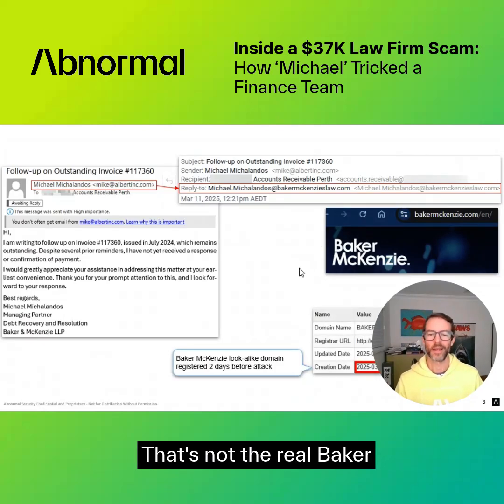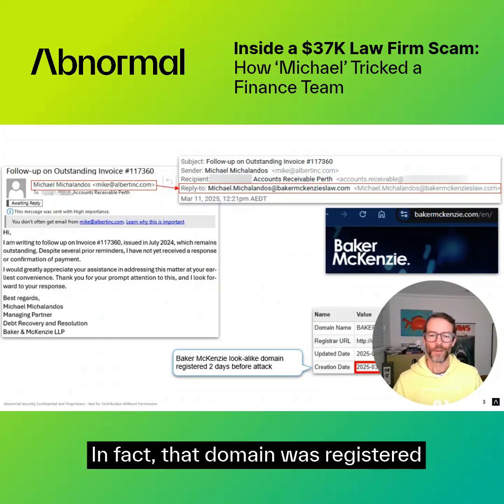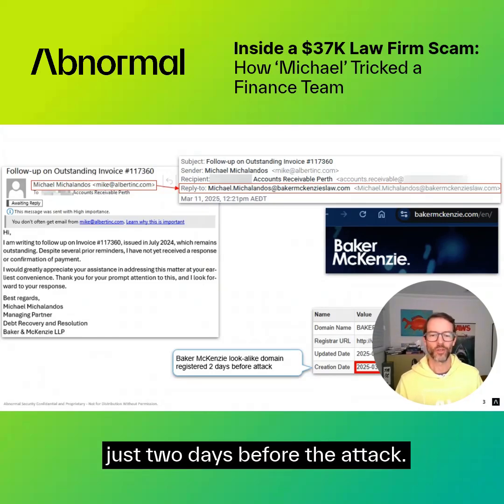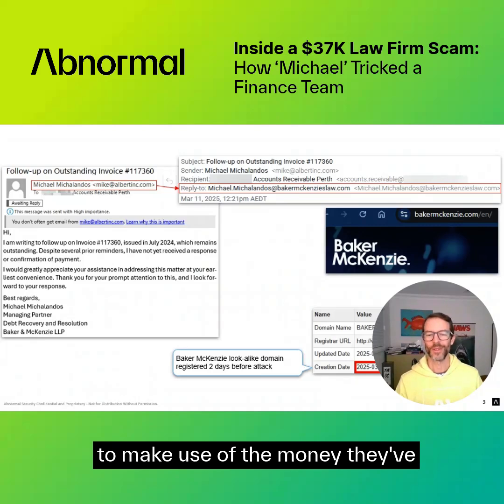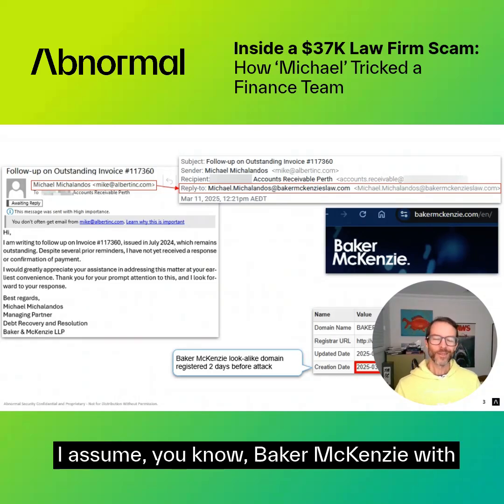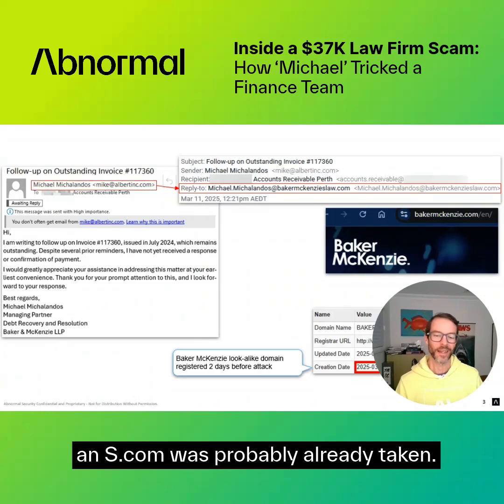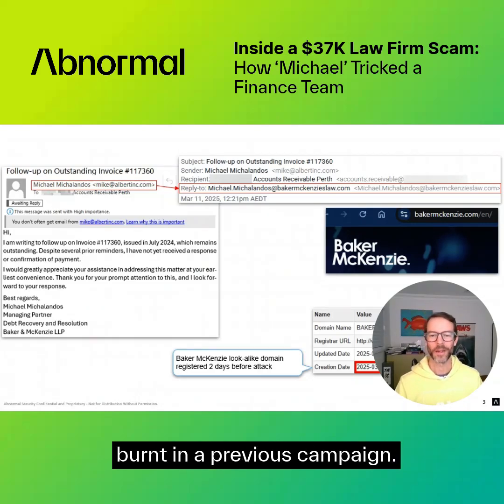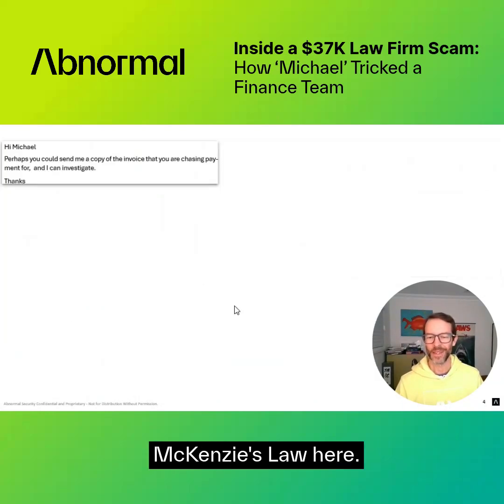So that's Baker McKenzie with an S and then law on the end. That's not the real Baker McKenzie domain. In fact, that domain was registered just 2 days before the attack. So clearly the threat actor wants to make use of the money they've just spent on that domain. And I assume Baker McKenzie's with an S.com was probably already taken. It's probably already been burnt in a previous campaign. So they've gone with Baker McKenzie's Law here.